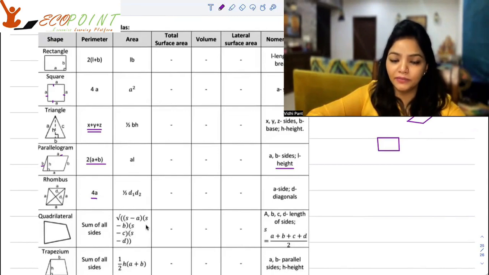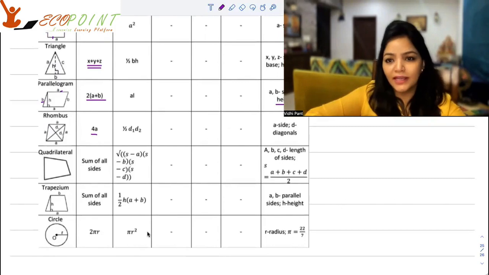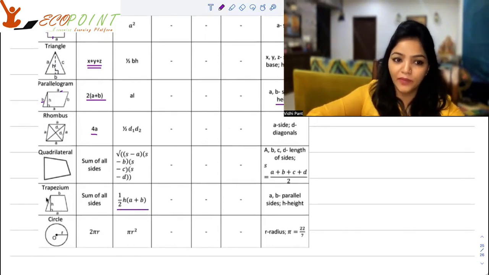And the area is the square root of (s minus a) into (s minus b) into (s minus c) into (s minus d), where s is the sum of all the sides, a plus b plus c plus d, divided by 2. Okay. Trapezium: the sum of all sides is the perimeter, and the area is half into height, where the height will be the 90 degree distance that you will calculate, and the bases are a and b, so the sum a plus b.